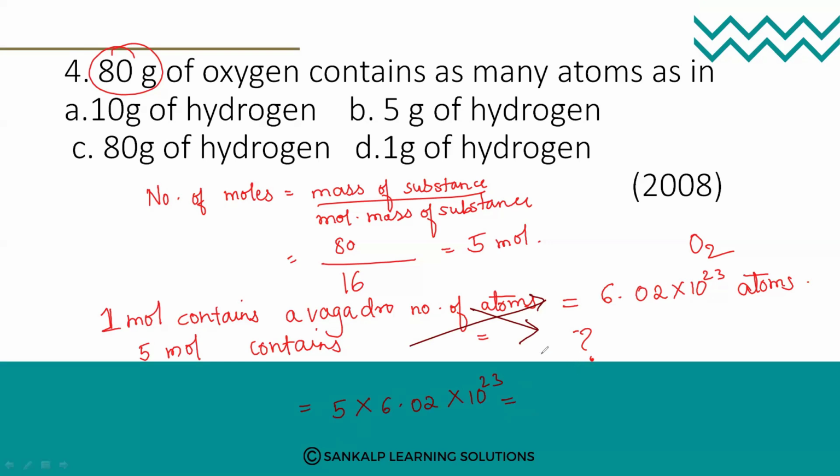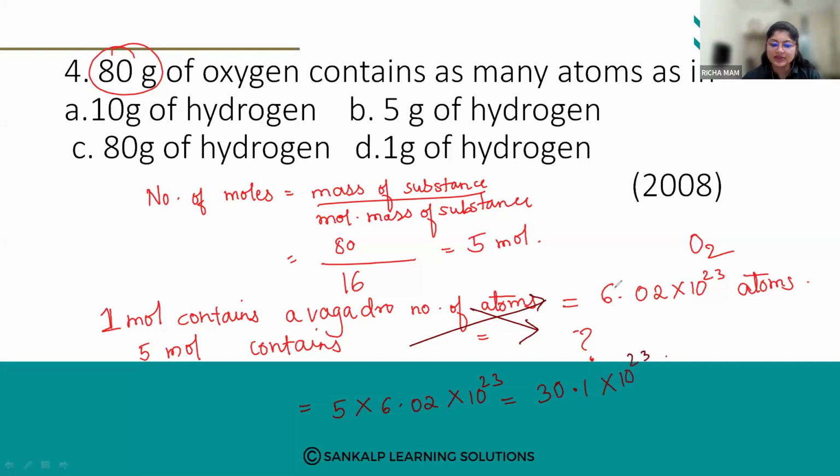30.1 into 10 to the power of 23. Yes, 5 times 6.02 is 30.1 into 10 raised to 23. So if I transfer one this side, how much will it be? It becomes 3.01 into 10 raised to 23 atoms.